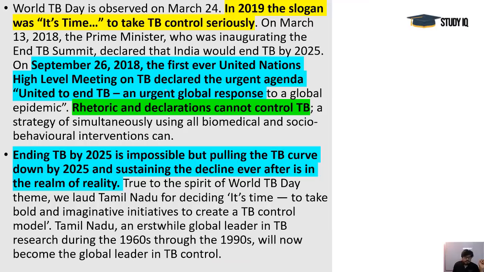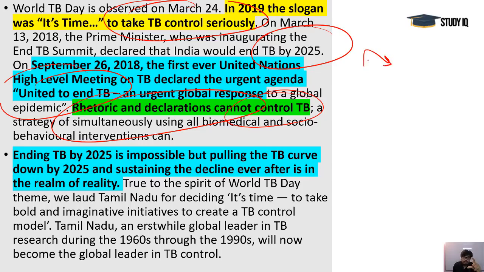Okay, so these kind of steps we can take, and rhetorics and declarations cannot control TB. You see, in 2019 a slogan was given to take TB control seriously, and we are united to end TB, and our Prime Minister also said that we are going to end TB by 2025. So these things are not possible today. We cannot end TB by 2025 by all means, whatever we do today, but it would be a sign of victory if we can take TB on a declining phase.